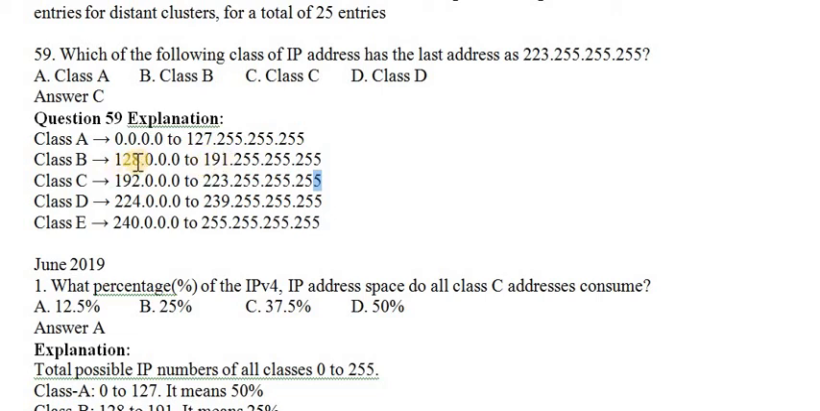Like that, from class B to the next class C address, add 1 to this 191, which is nothing but 192. Add 32 with this one, it becomes 223. Like that, to differentiate class C from class D, add 1 to get the starting address of class D, and add 16 to this, which is nothing but 239. Now just add 1 to this, it will become the starting address of class E, again add 16. Okay, so this way you want to do it.